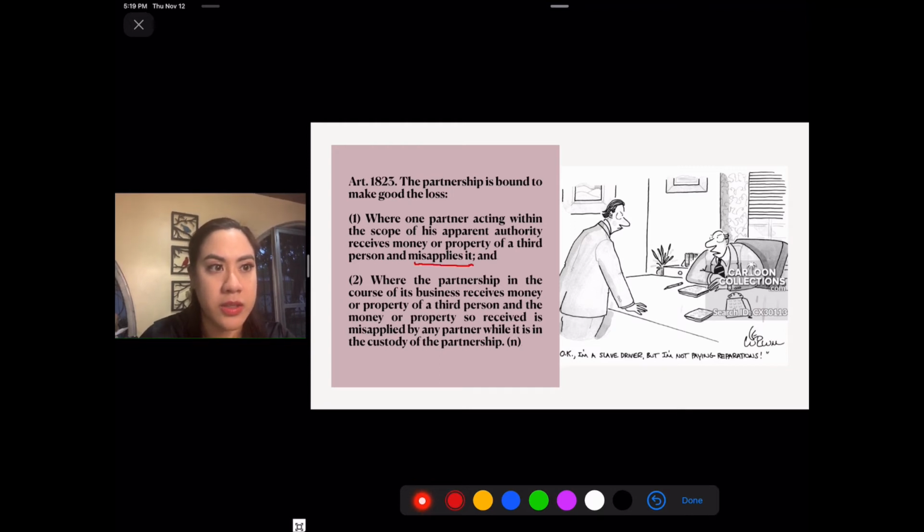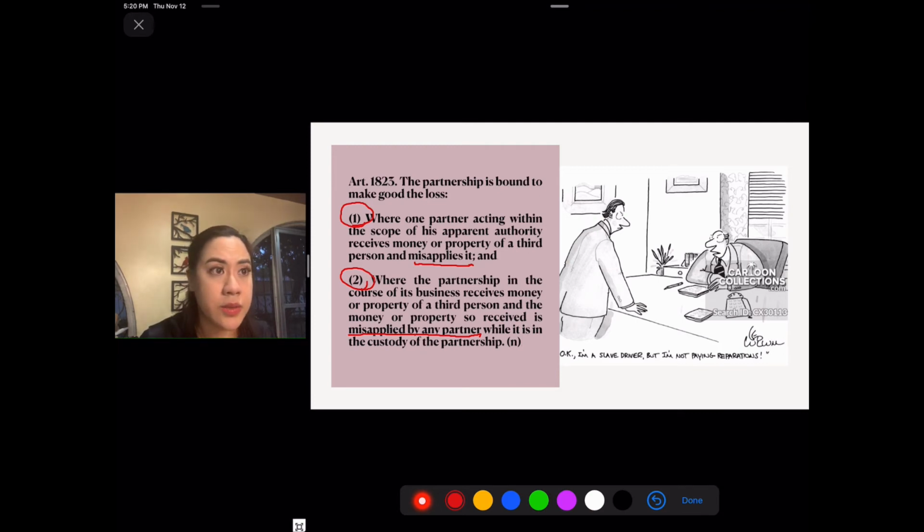And the second instance is when the partnership receives money or property and it's misapplied by a partner. In number one, this is a case where A received the money and A did not account for it, pocketed it, and used it for his or her personal purpose. And number two would be, for example, A as managing partner received the money, placed it in the safe of the partnership. B goes to the office, gets the money, and uses it for his personal benefit.